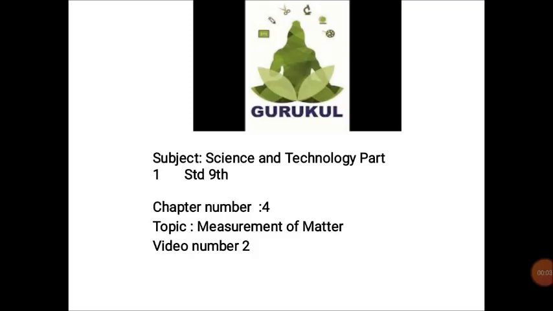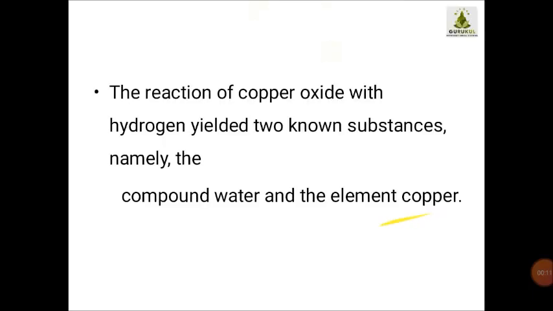Now students, in this video we are going to study the further part of the verification of the law of constant proportion. When we do the reaction of copper oxide with hydrogen, we get two substances that you are very well aware of. The first compound is water and the second is copper, the end products of the reaction between copper oxide and hydrogen.